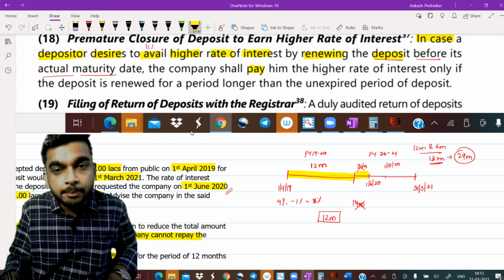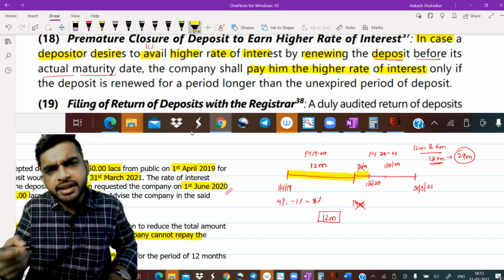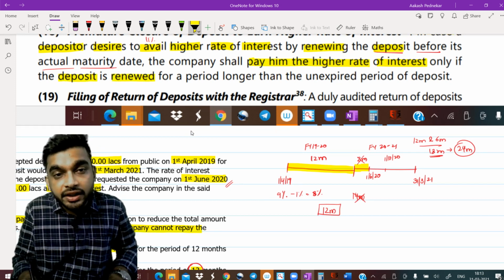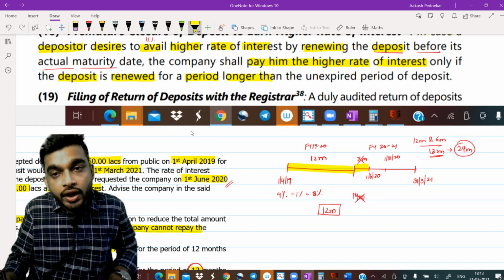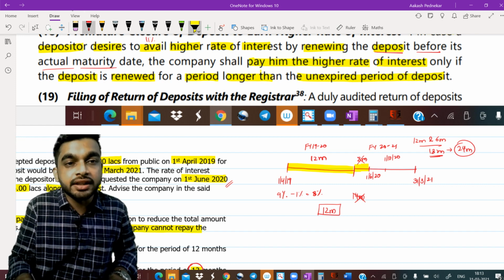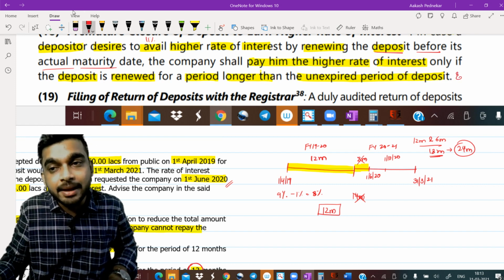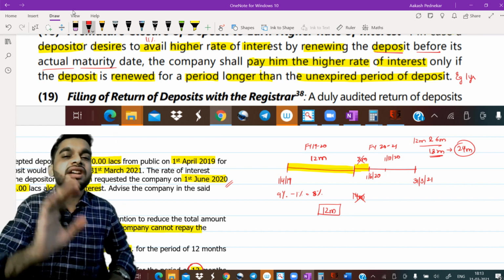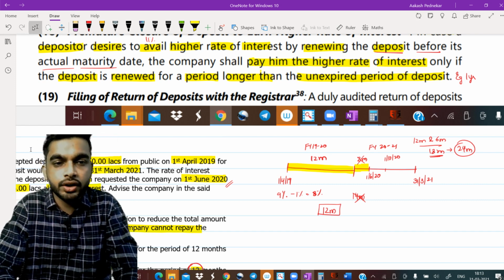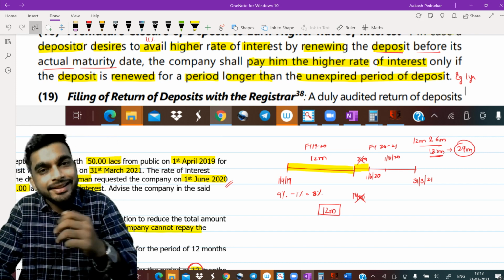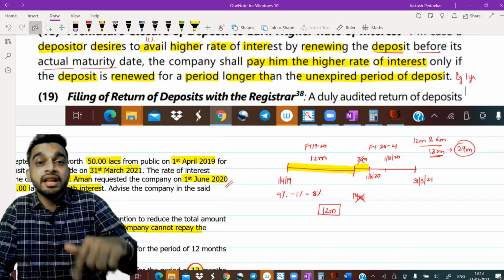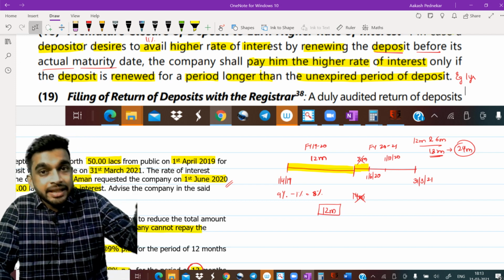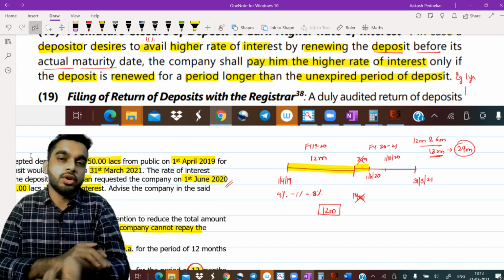The company shall pay him the higher rate of interest, means the company can renew it. Company can pay me 11% only if the deposit is renewed for a period longer than the unexpired period of deposit. And the unexpired period of deposit in my example was 1 year. Therefore, if I renew it for 2 years, 3 years, then I can avail the higher rate of interest. Got it? So the logic behind this section says that if you want to earn higher rate of interest, let the company keep the money with themselves for more amount of time so that the company can use that money in its business and can earn more money.